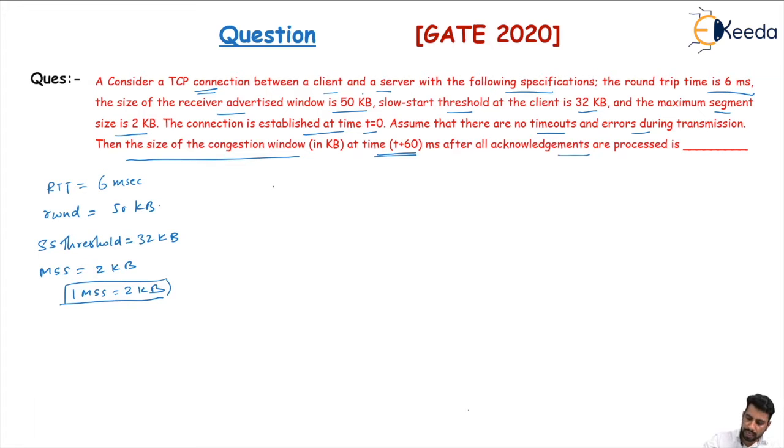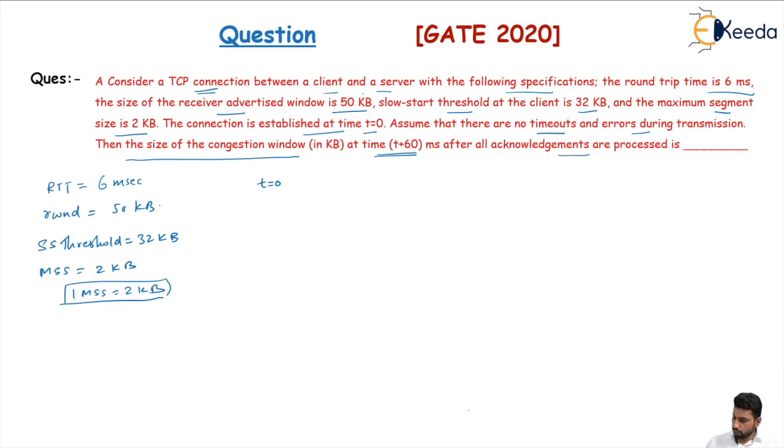This is saying that when you start at t equal to 0, then up to t equal to t plus 60, what is the maximum size of the congestion window at that time?